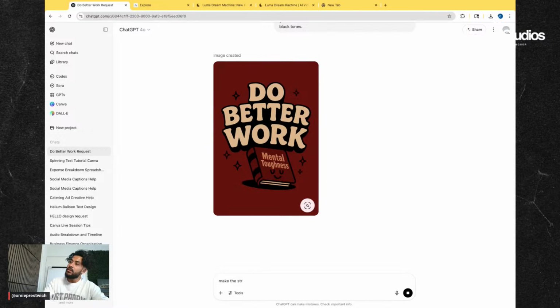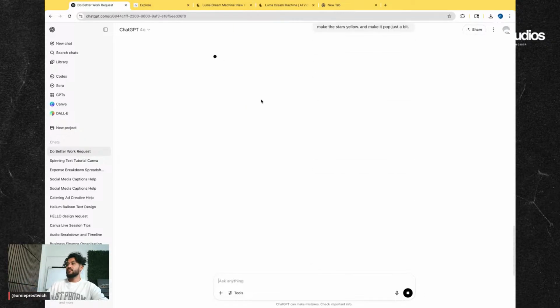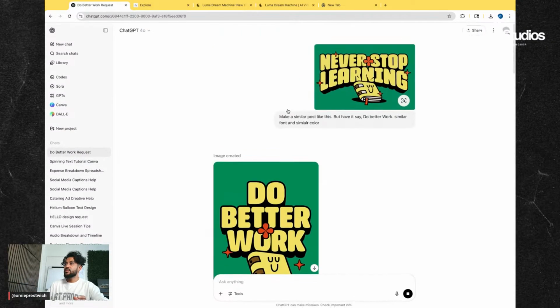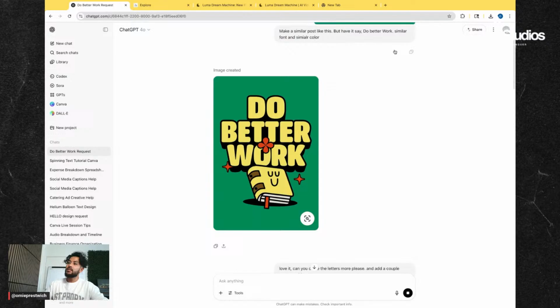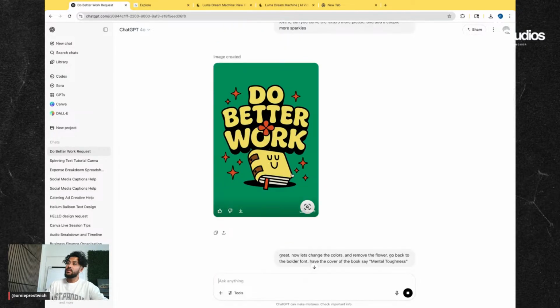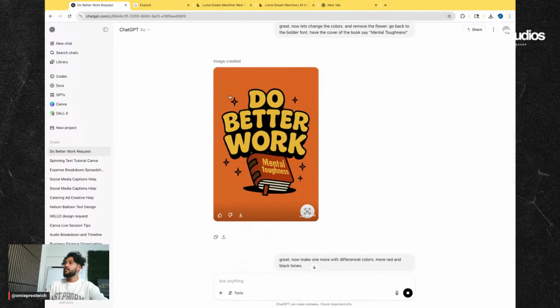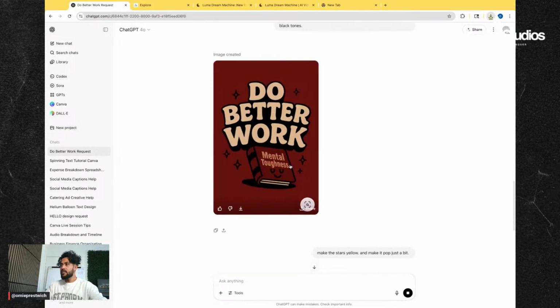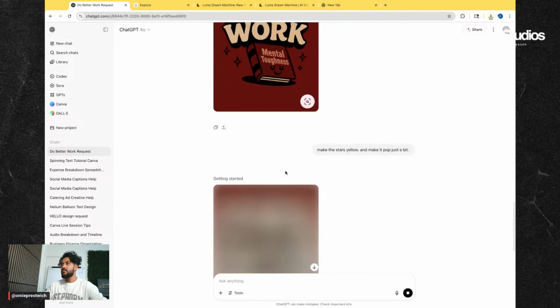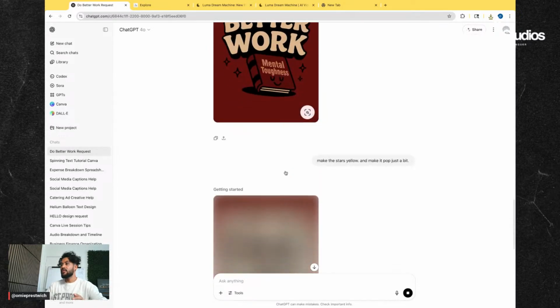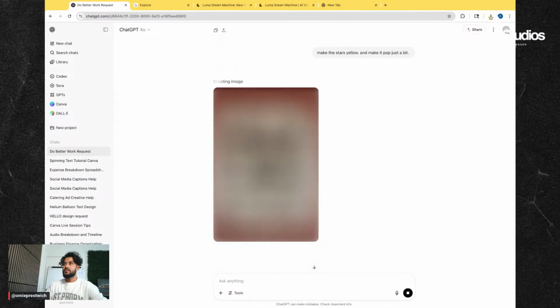Make the stars yellow, and make, it's fun. Look at this. So we started with this one, Ever Stop Learning. Then we got this Do Better Work. Then we got this other one. I thought it was a little girly. Then we got this one right here. Kind of like it, Mental Toughness. And then this one, it went more red, because I did say red color tones. But let's see what it does here.